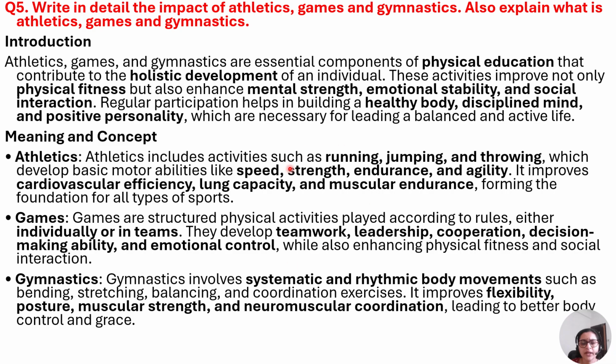The athletics include activities like running, jumping, throwing. They develop basic motor skills like speed, strength, endurance, and agility. Games, on the other hand, are structured physical activities that are played according to rules. They have a set of rules, either individually or in a team. What are gymnastics? Systematic and rhythmic body movements, which include bending, stretching, balancing, and coordination exercises. They require neuromuscular coordination.